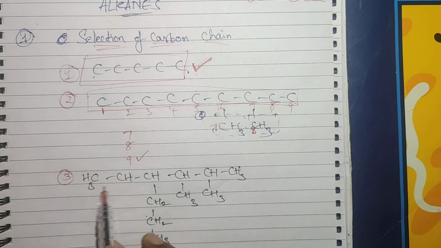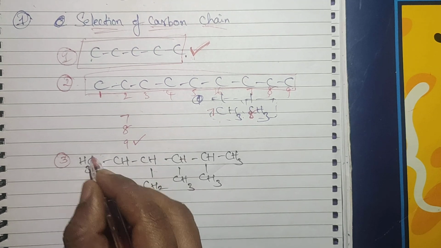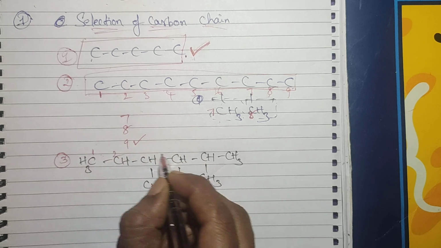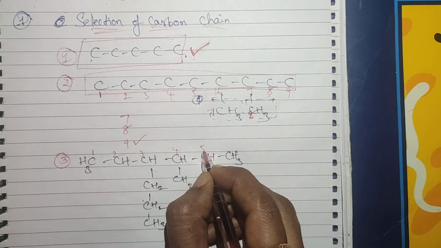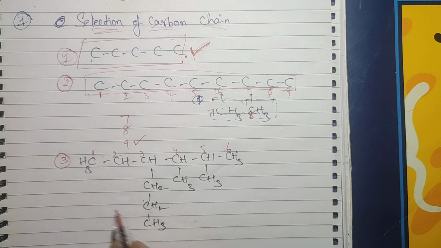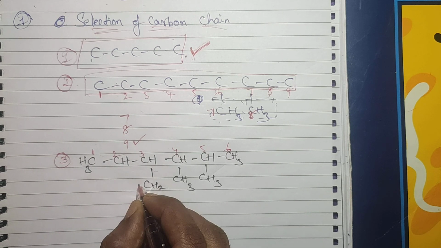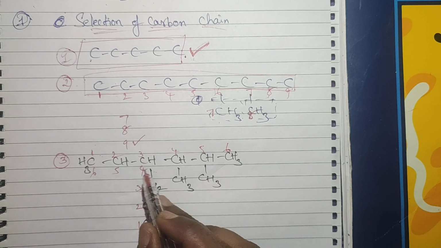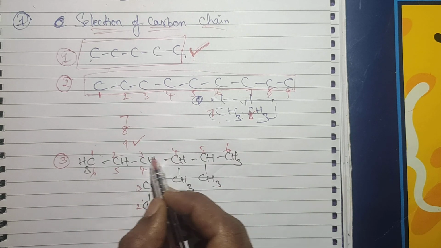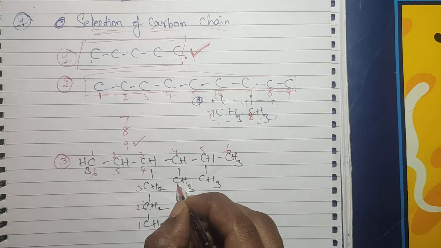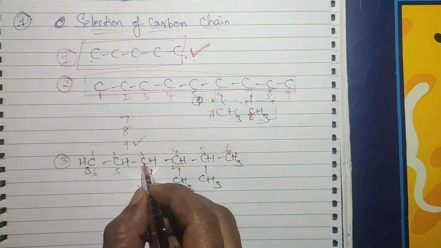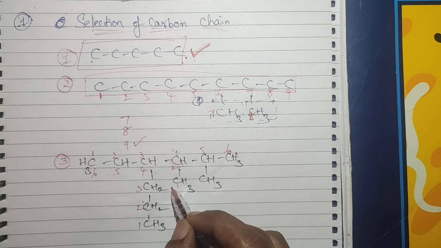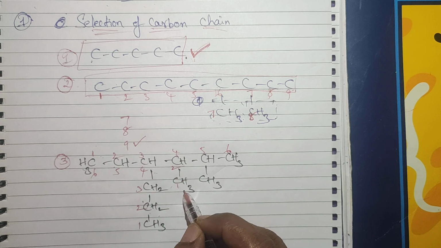See here, first we have to check how many possibilities are there. First, a straight chain, we will select: 1, 2, 3, 4, 5, 6 carbons are there. Another possibility, this one will take: 1, 2, 3, 4, 5, 6 carbons are there, right? Both are the same. If I take this one as a parent chain, 1, 2, 3, 4, 5. So it has a lesser number, so we should not consider this one.